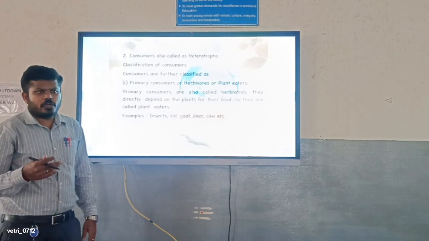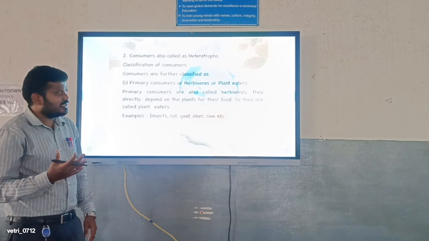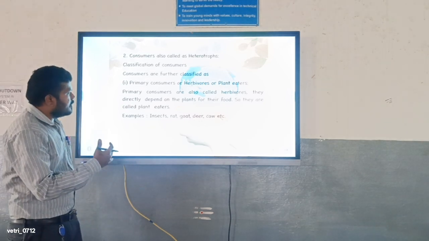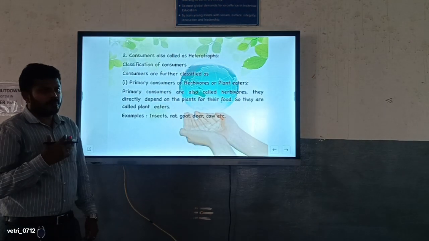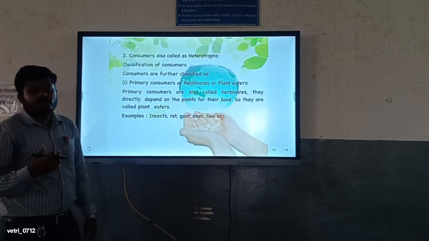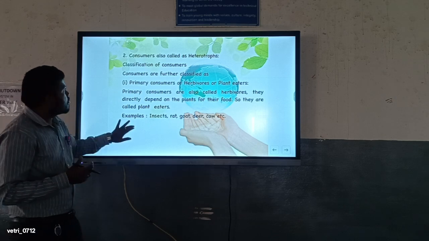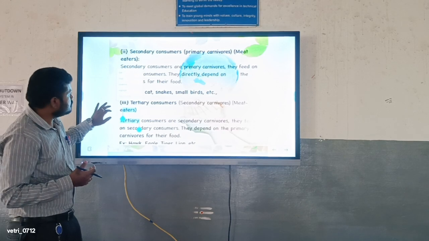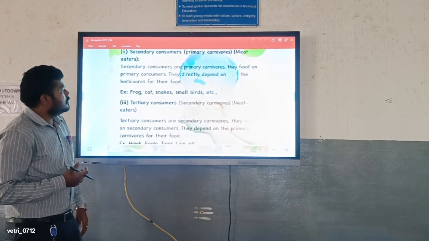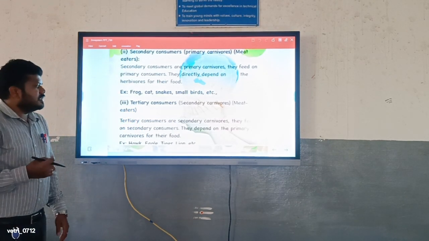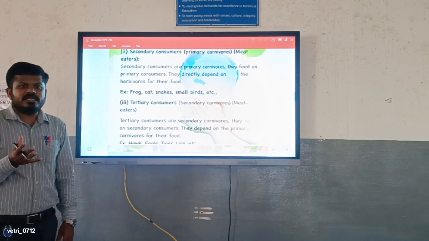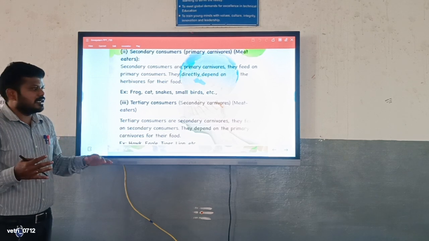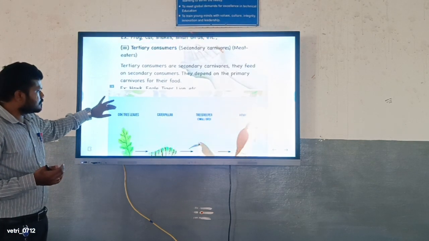We know that if you are eating only plants, then you are a herbivore. For food, we require some food derivatives, so we take plants and some energy from them. And then secondary consumers: the secondary consumer eats other animals, like a snake eating a frog. These are the secondary consumers.